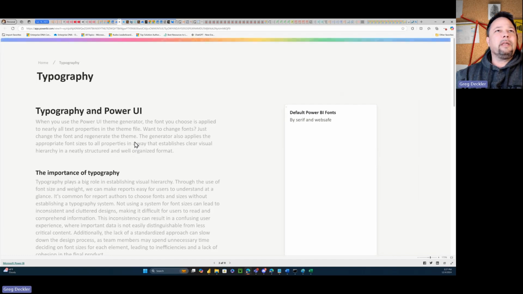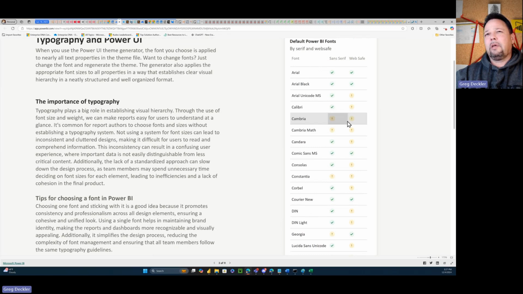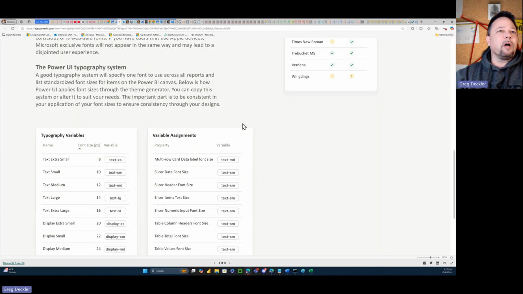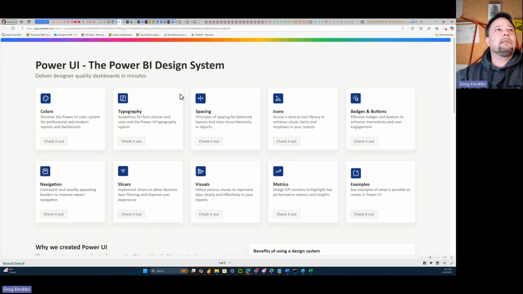This typography, right? It's okay. It's like okay, Calibri is not web safe. Well, it's got problems. Well, what are the problems? Is this just like don't ever use it, or is it like yeah, you want to be careful using it? I don't know. But again, it's a lot of word vomit, a lot of detailed information on this stuff that I'm not really certain I care about, to be perfectly honest.